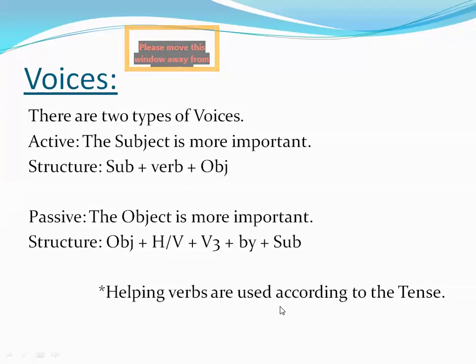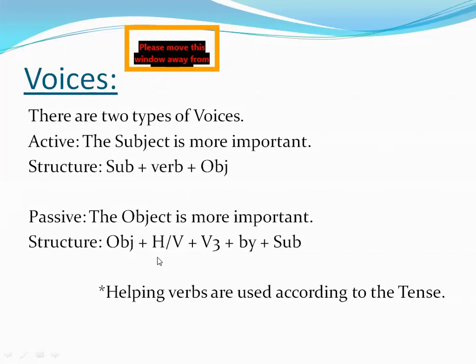Helping verbs are used according to the tense. If we have present indefinite tense, the present indefinite helping verbs will be used here. If the tense is past, then the past helping verbs will be placed here. And if the tense is future, then the forms of that particular tense will be placed over here.